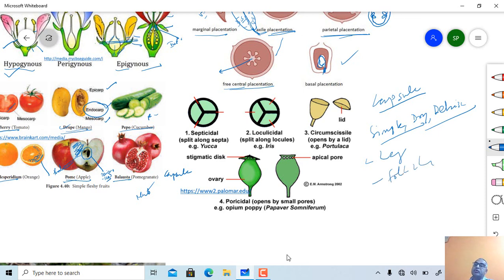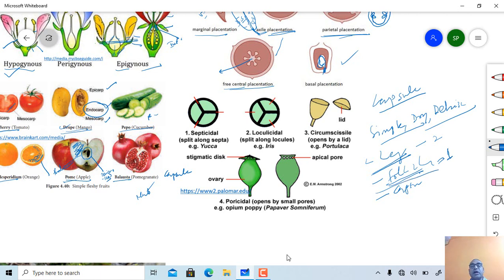In legume type of fruit, simple, dry, dehiscent, dehiscence occurs along both the sutures. In follicle type of fruit, simple, dry, dehiscent, but dehiscence occurs along one suture, while the rest of the dehiscent fruits will be the capsular type of fruit.